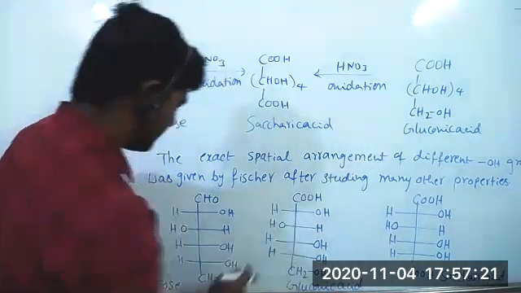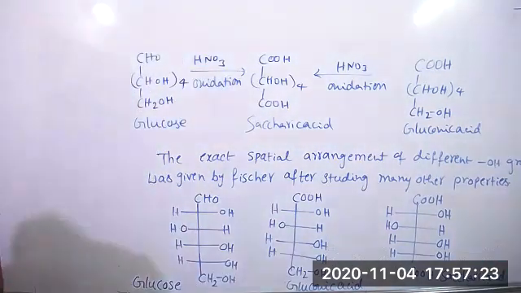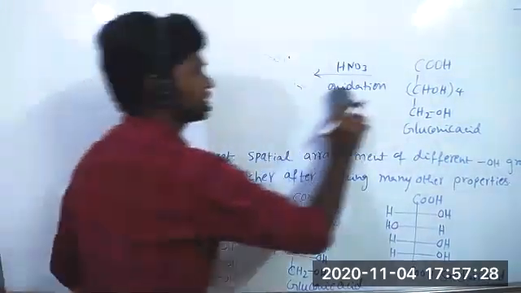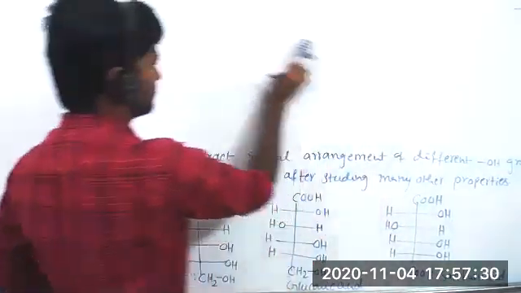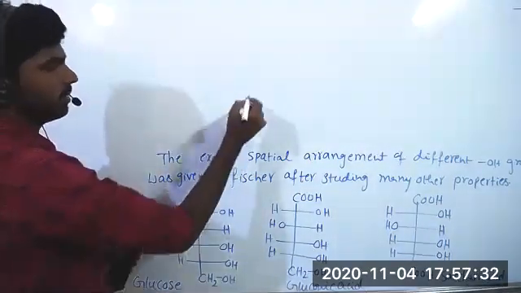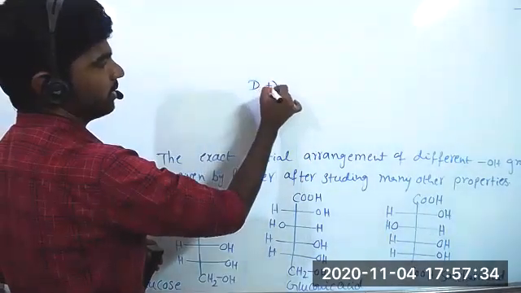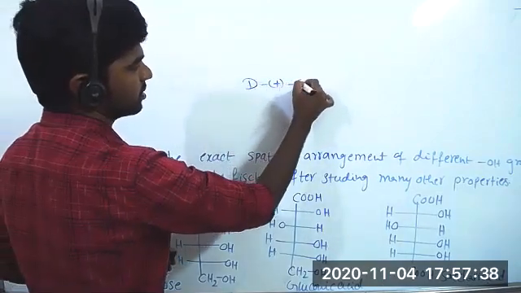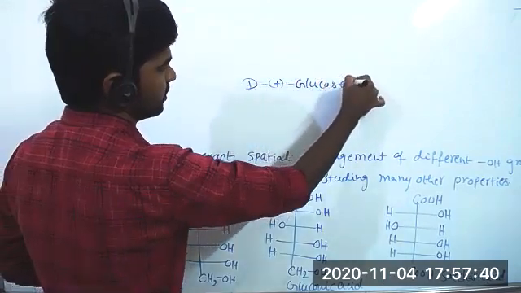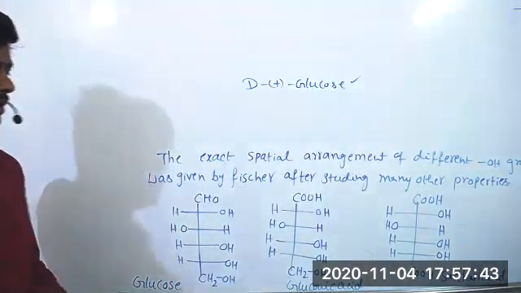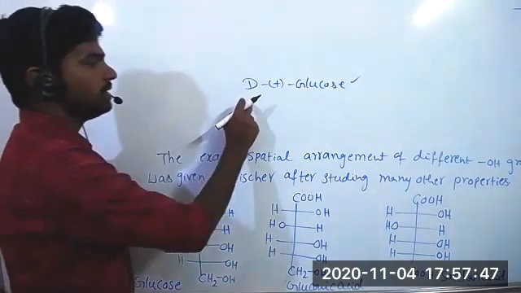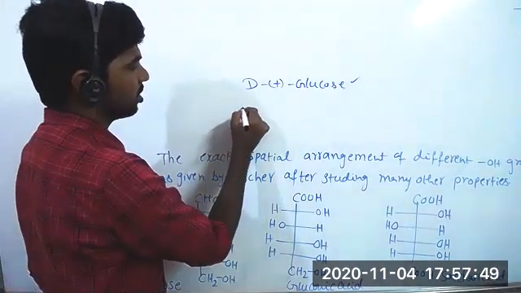See here, while writing the name of glucose, the correct name of glucose is D plus glucose. So while writing the name of glucose, we write D plus glucose. This is the correct naming of glucose or glucose series compounds. Here, D represents configuration.